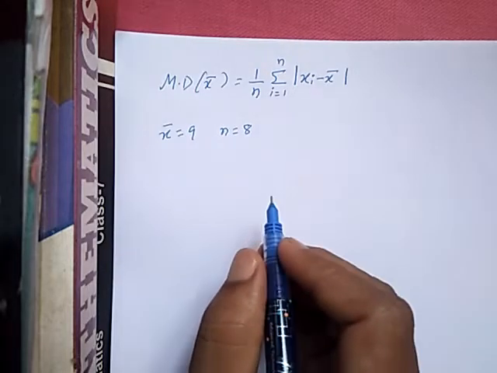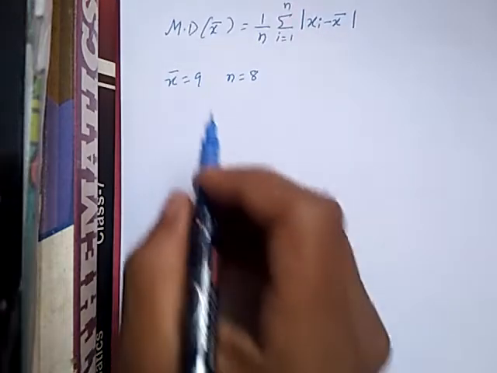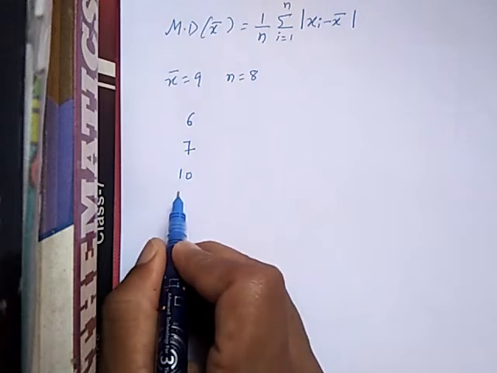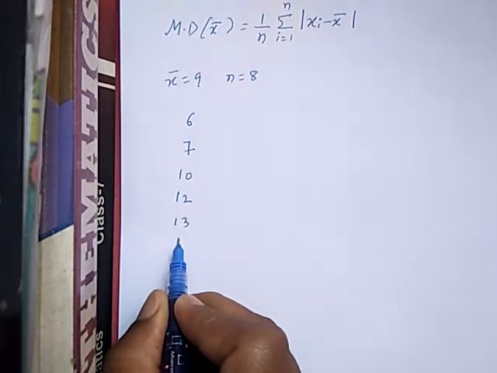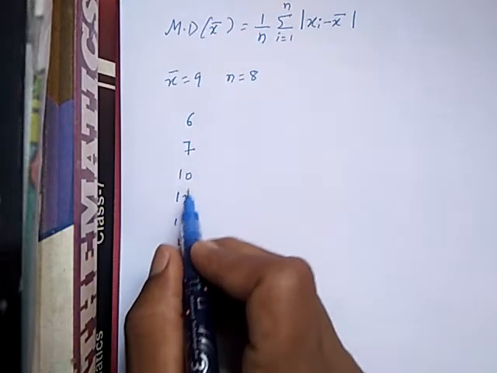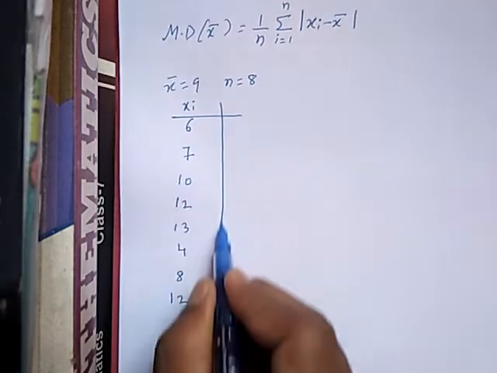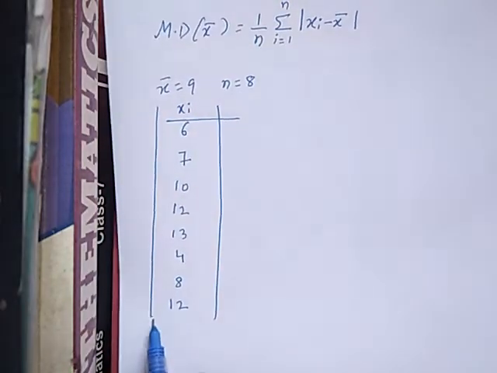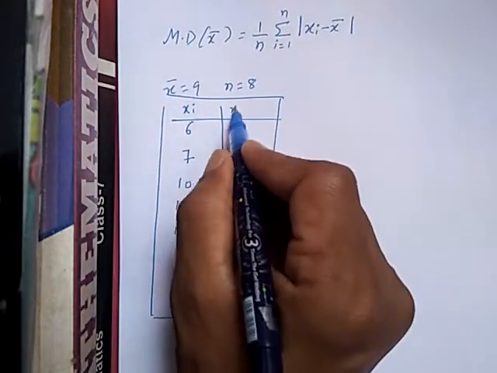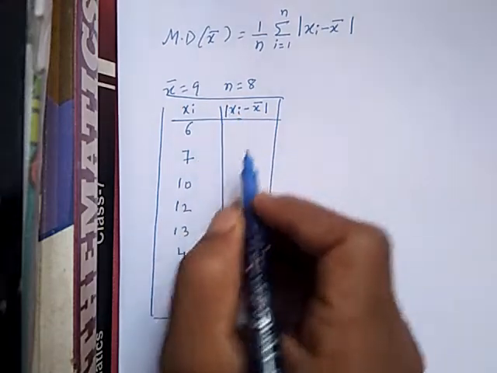How are you going to find xi minus x bar? Whatever the given data is, 6, 7, 10, 12, 13, 4, 8 and 12, 1, 2, 3, 4, 5, 6, 7, 8 are there. These are nothing but your xi's. Next you can draw the columns like this, and here you take xi minus x bar, the mod value.